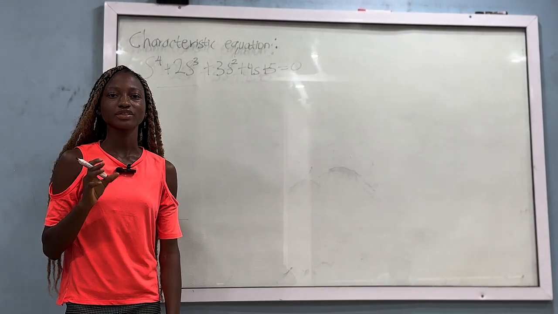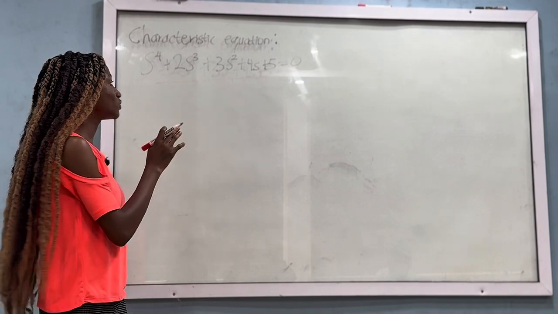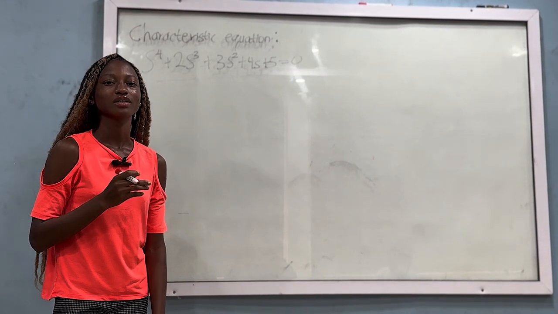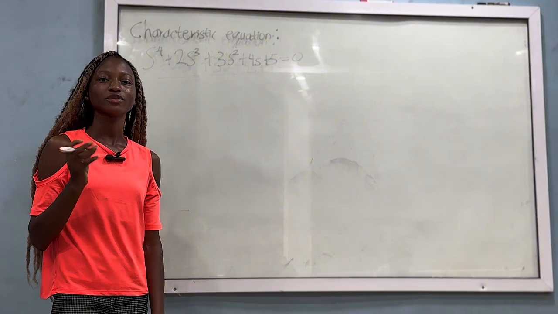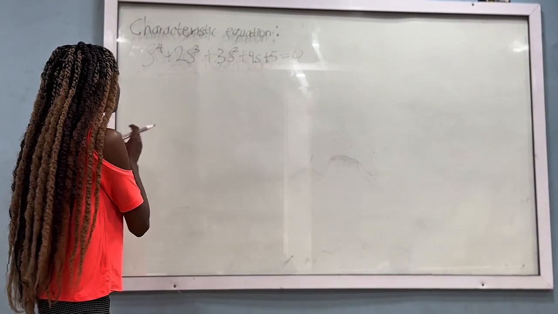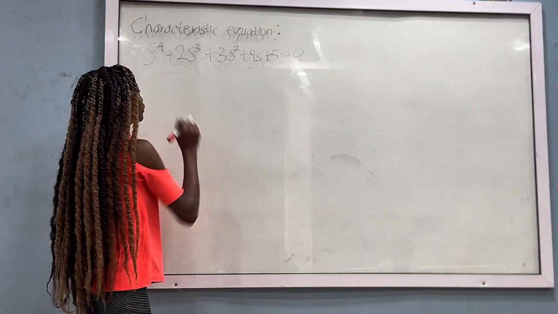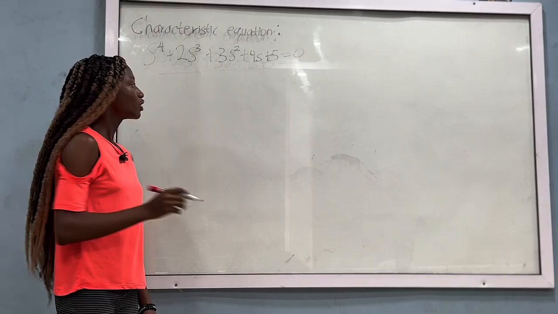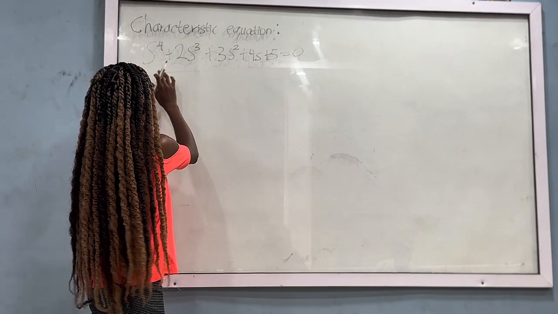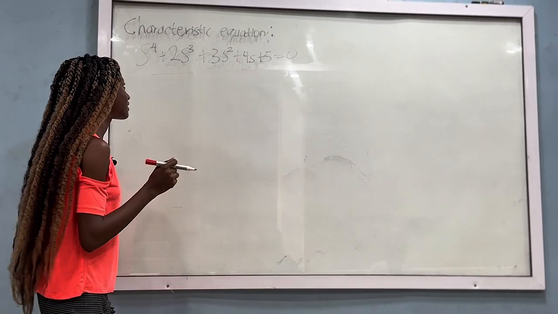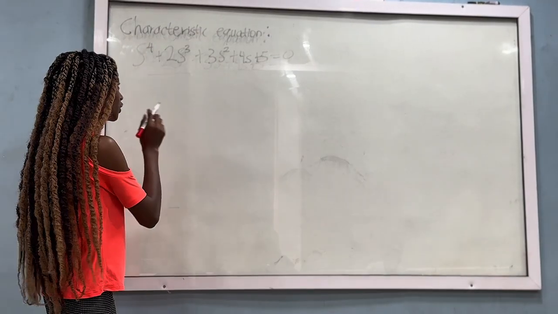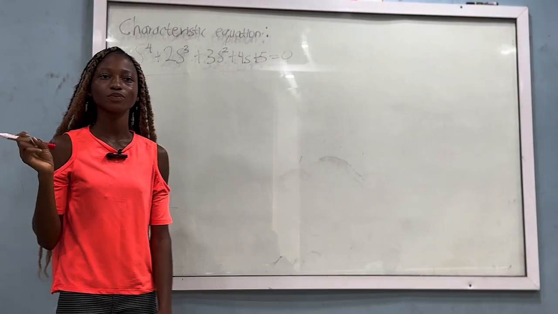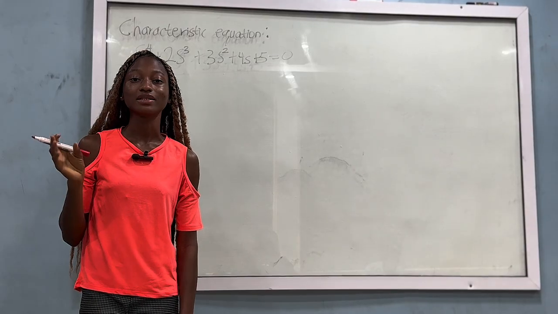First of all, we are going to check whether this equation, which is a polynomial, is a Hurwitz polynomial. For a polynomial to be a Hurwitz polynomial, all the coefficients of the powers of s should be positive and non-zero. Looking at this equation, all the coefficients of the various powers of s have values and they're all positive. So this polynomial is a Hurwitz polynomial. But for checking stability, this is not enough.